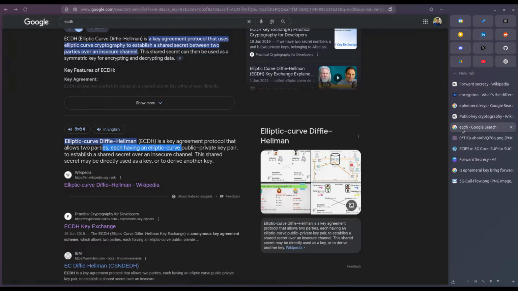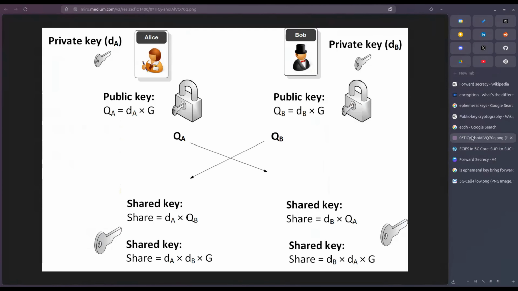Then we have ECDH, elliptic curve Diffie-Hellman, in the series. It is a kind of key agreement protocol that allows two parties, each having an elliptic curve private-public key pair, to establish a shared secret over an insecure channel. This private-public key pair is again public key cryptography. Let's understand this elliptic curve Diffie-Hellman through an example because it's kind of a vague definition. It would be more proper if you understand through a diagram.